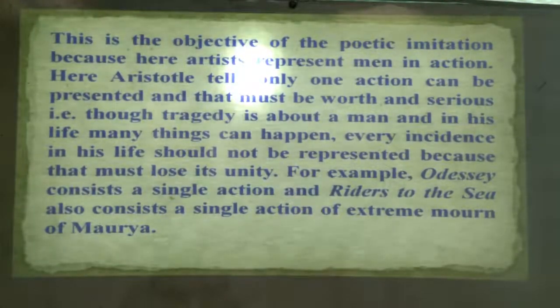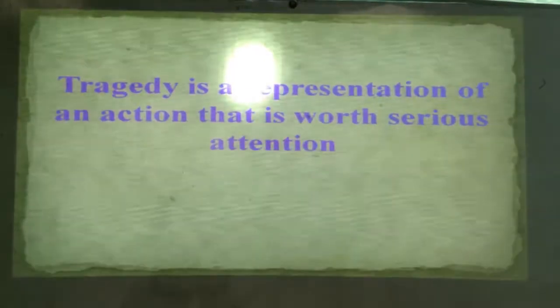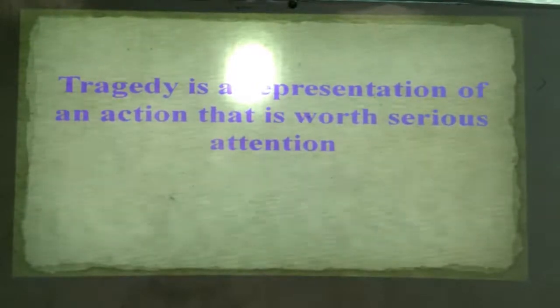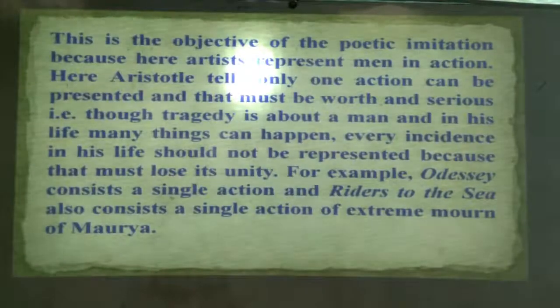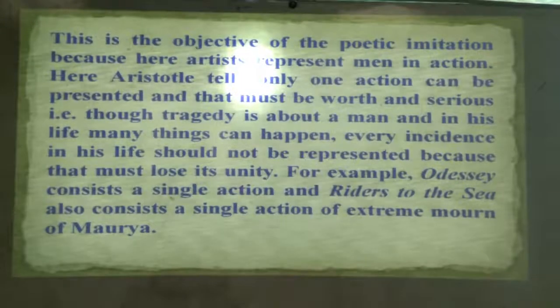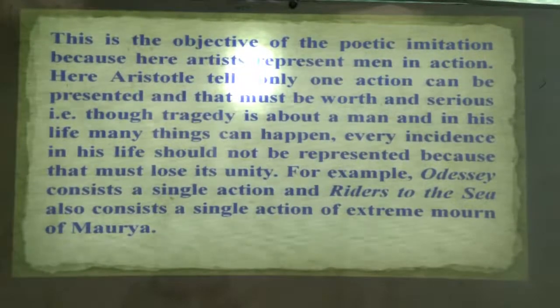In the text, this is the objective of poetic imitation. So what is the objective of poetic imitation? The very first one: tragedy is a representation of an action that is serious. Because here the artist represents man in action. We know that poetry or tragedy always represents what? Man in action and human nature.